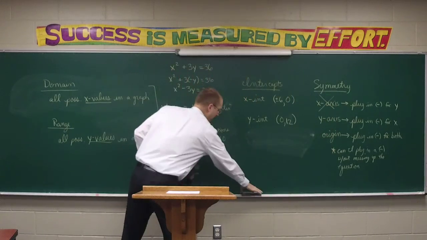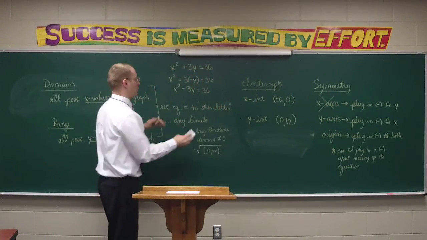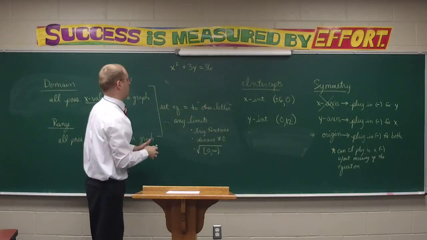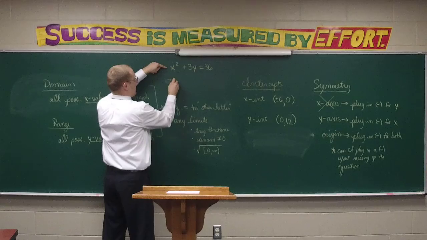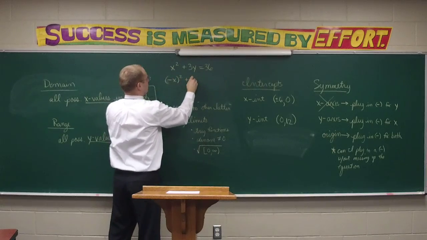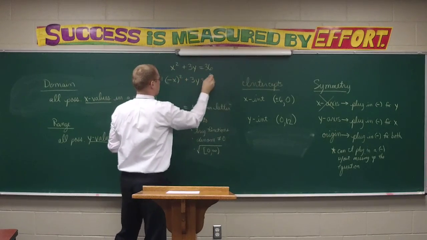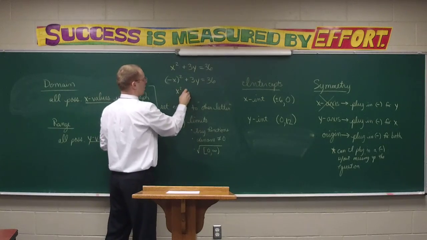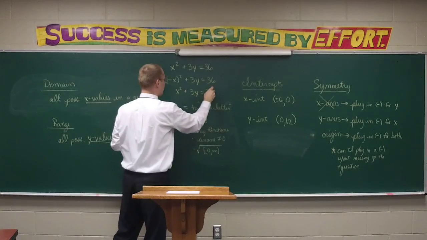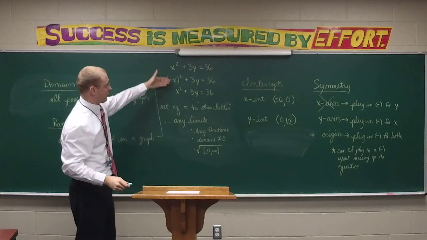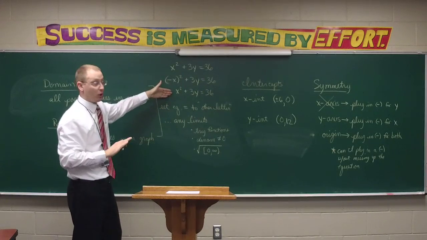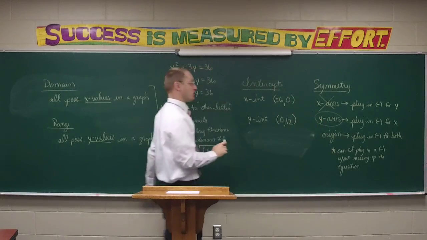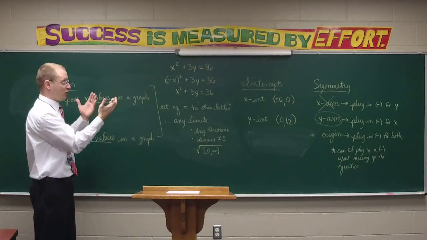To determine whether or not we might be symmetric side by side across the y-axis, we would try to plug in a negative for the x. So let's try plugging a negative in for the x. Get negative x squared plus 3y equals 36. What do I get when I square a negative x? Did I mess up the equation at all? No, it's perfectly intact. This particular graph is going to be symmetric side by side across the y-axis.